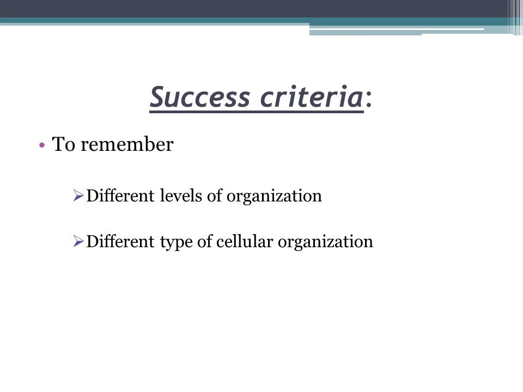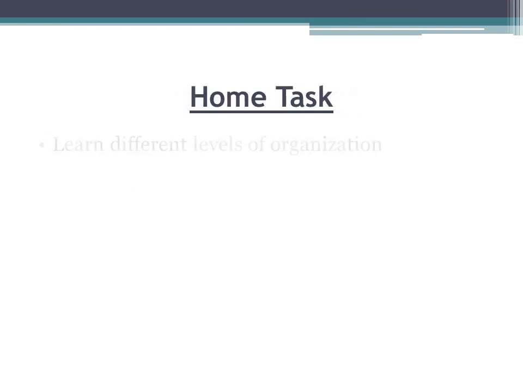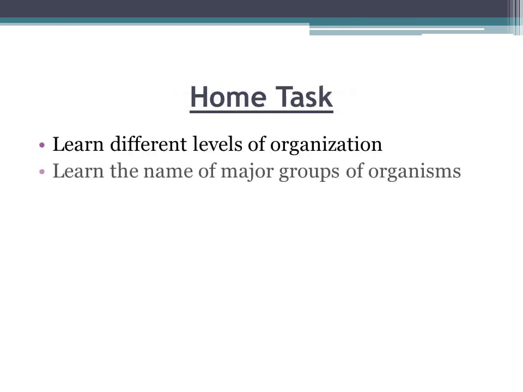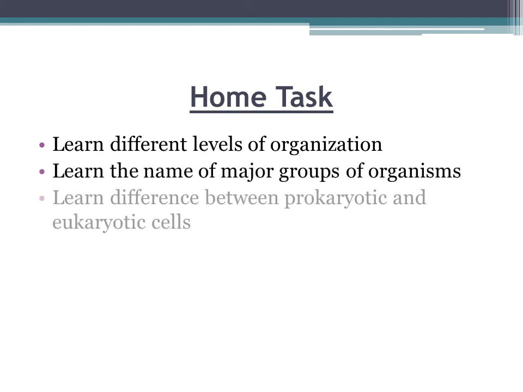The success criteria is to remember the different levels of organization and the different types of cellular organization. The students' home task is to learn the different levels of organization, then learn the names of the major groups of organisms, and learn the differences between the prokaryotic and the eukaryotic cell.